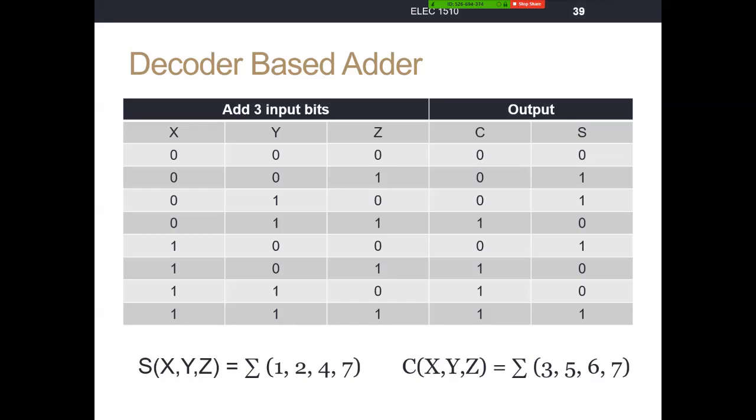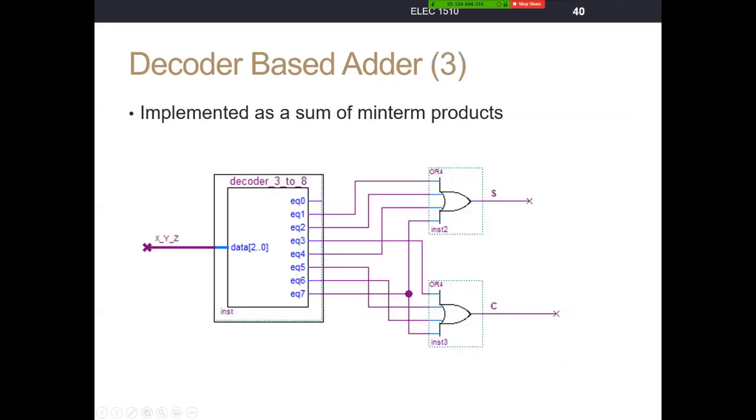If you don't remember that, revisit the lecture on full adders to see how to generate this. What we can simply say then is that the sum of x, y, and z has 1s in these locations, so it is the summation of 1, 2, 4, and 7. Carry is the sum of 3, 5, 6, and 7. We use a minterm generator, an active high decoder.